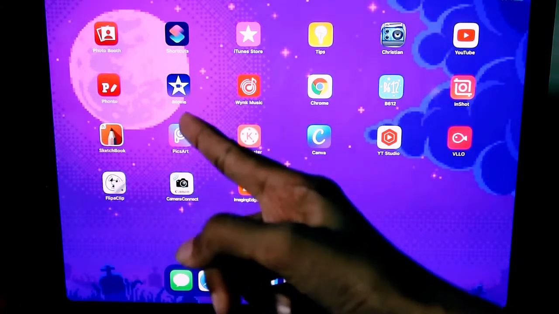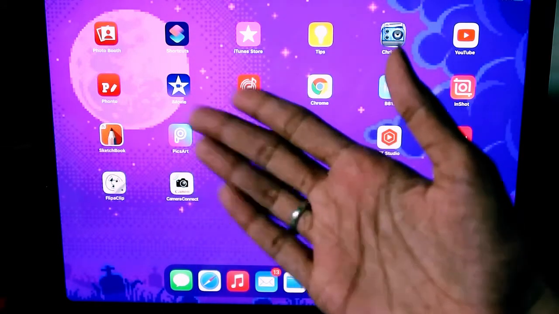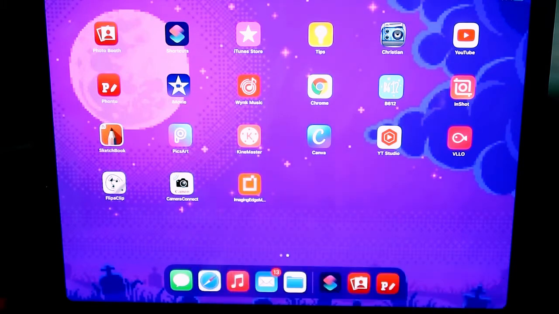Okay, and next is iMovie application. It's video editing software application. You need to download it from App Store. And next is Wink Music. I'll show you.